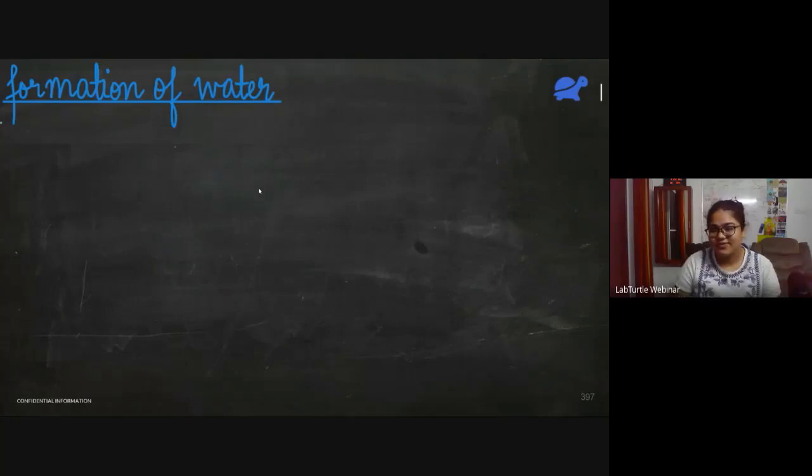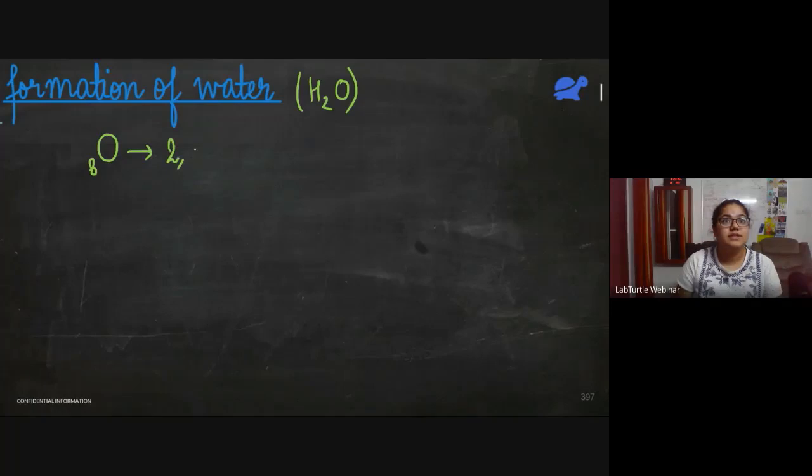Formation of water. So for water, the formula is H2O. Oxygen atom, it has an atomic number of 8, which is 2, 6. Hydrogen, atomic number is 1, so just 1. Now again, oxygen is a non-metal, hydrogen is a non-metal. So they are going to share electrons. Oxygen needs 2 electrons to become stable. So it will share 2 electrons, right?